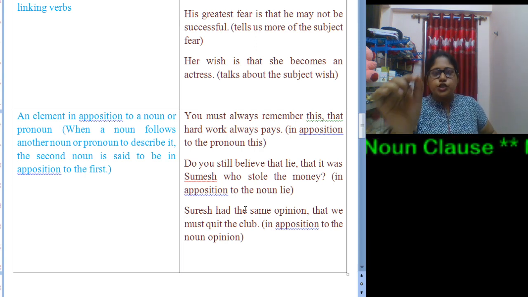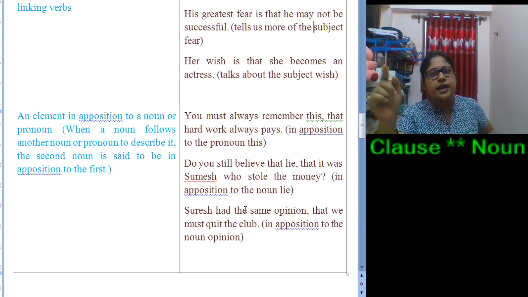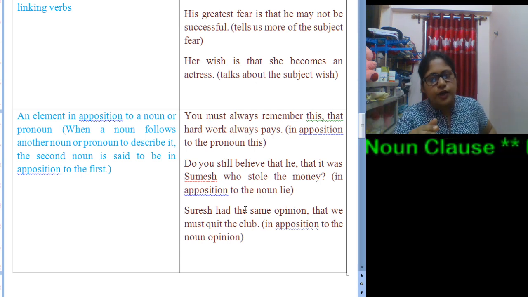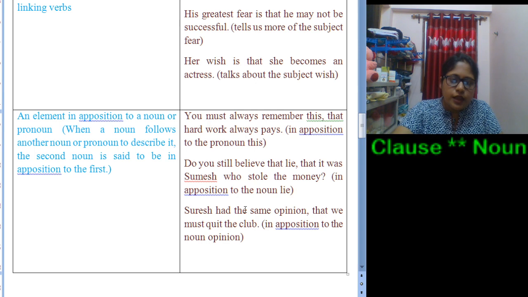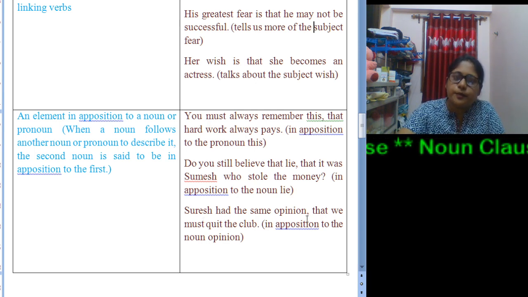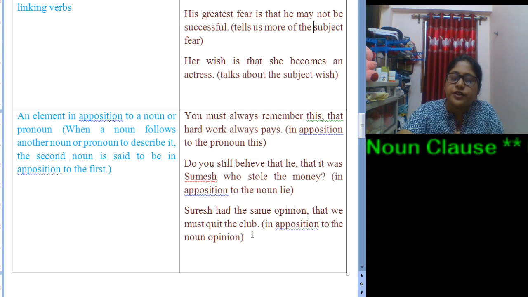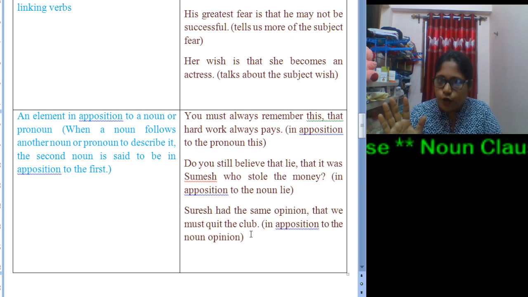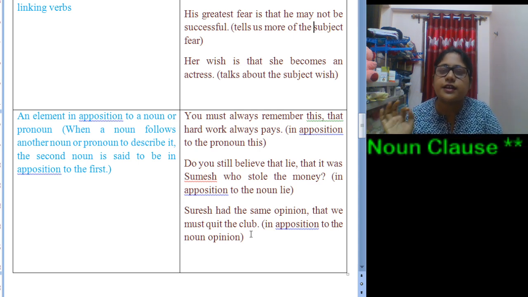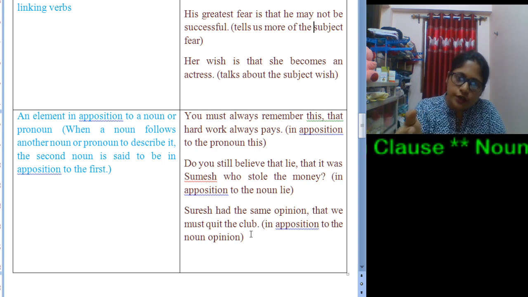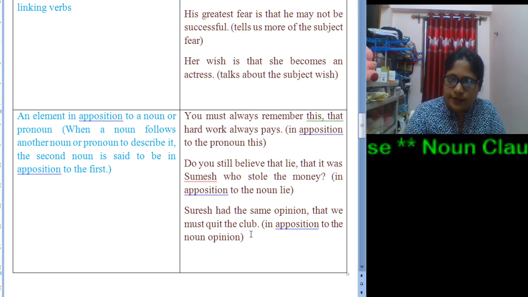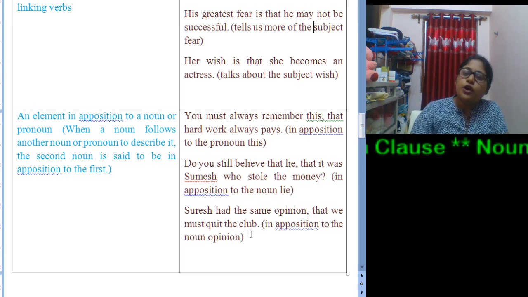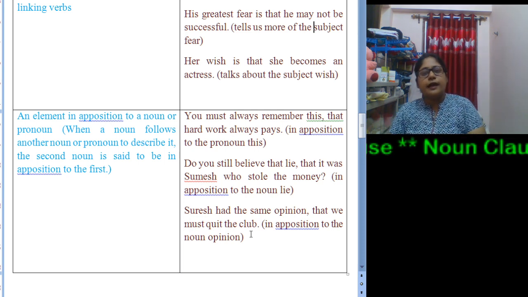Understood? After the comma. So whenever you find apposition, there must be a comma between those two parts. Either it will be a noun or pronoun, and it will be followed by the same. Now next one, Suresh had the same opinion, comma, that we must quit the club. Now opinion is equal to we must quit the club. Whatever the opinion is, it is equal to we must quit the club, and that is used to put stress on the opinion, and that's why it serves in apposition to the noun opinion. Understood? I hope you all have understood.